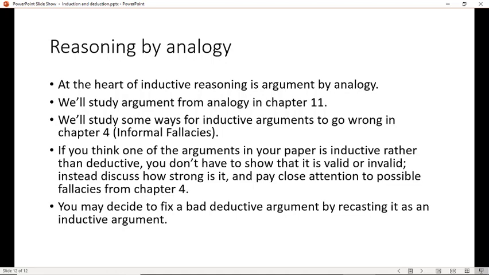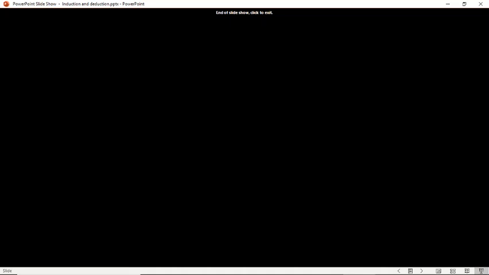You might have a deductive argument and decide that the best way to fix it is to recast it as an inductive argument. You might say this would be a fine argument if it just wouldn't make such a strong claim, if it would just claim probability. So that's what you need to know about induction.